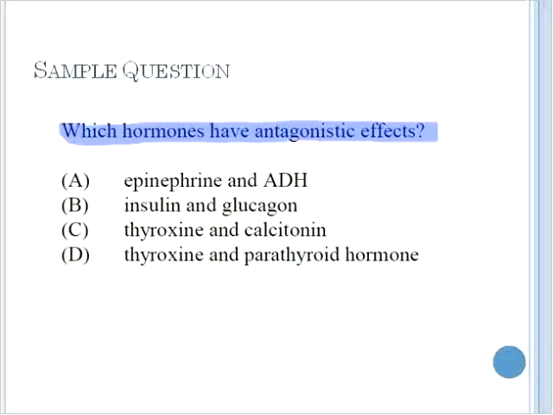And this question, which hormones have antagonistic effects? Antagonists meaning working against each other. The answer to this question would be insulin and glucagon. Thank you very much for your time.